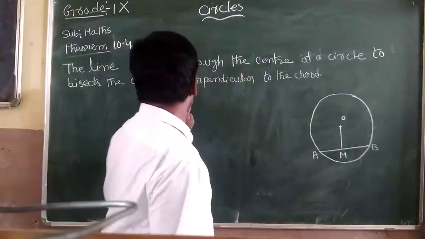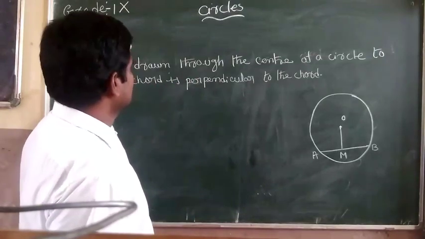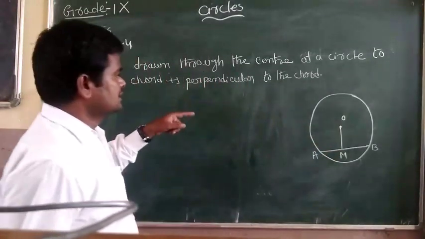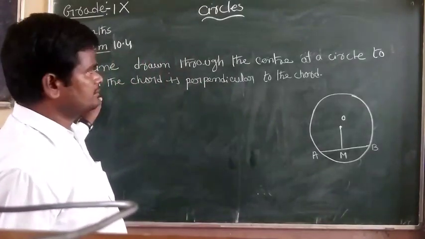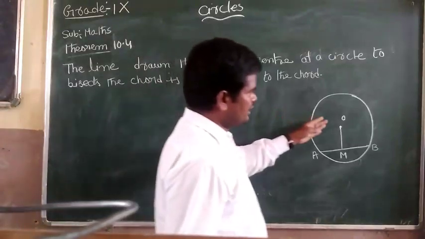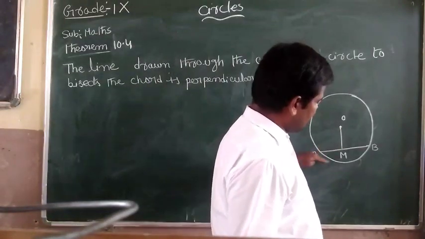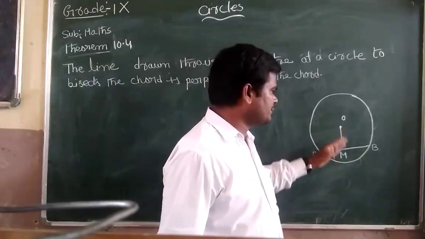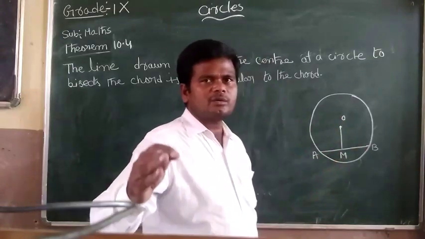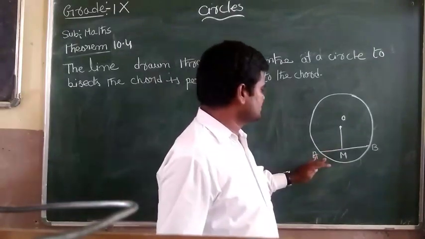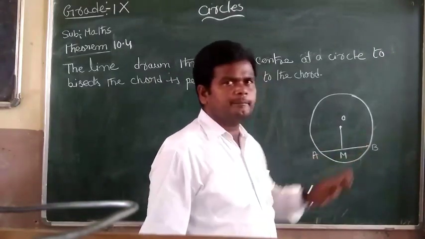Bisects means divides into two equal parts. So OM bisects AB means AM equals BM.